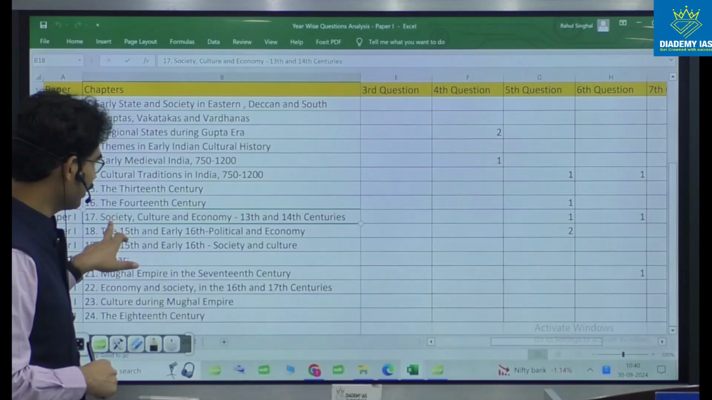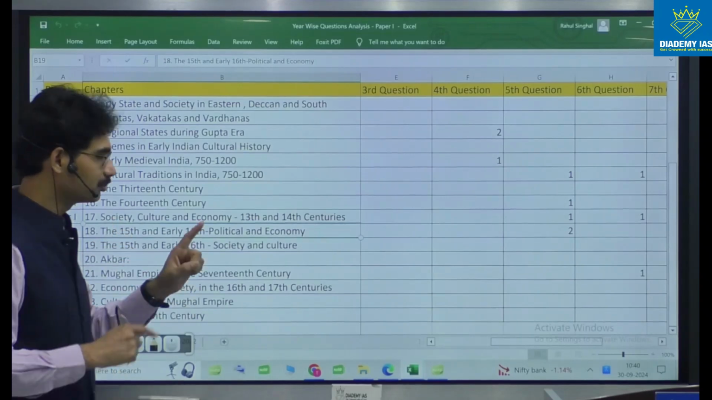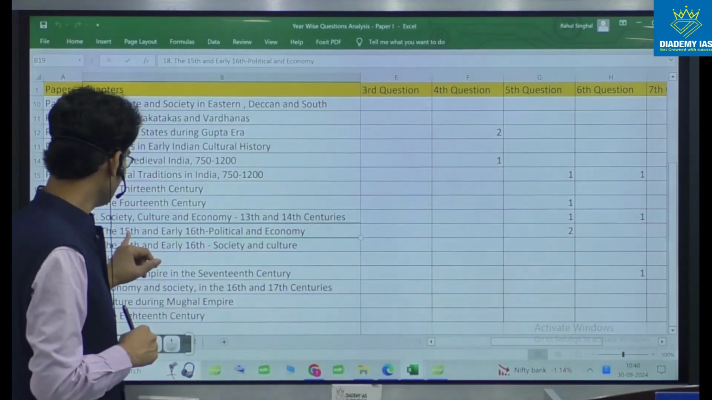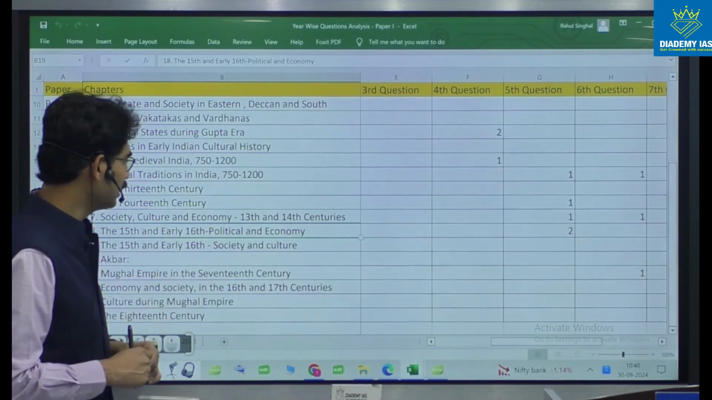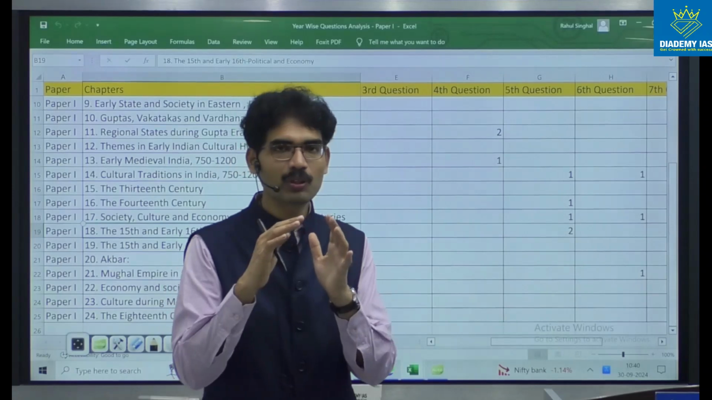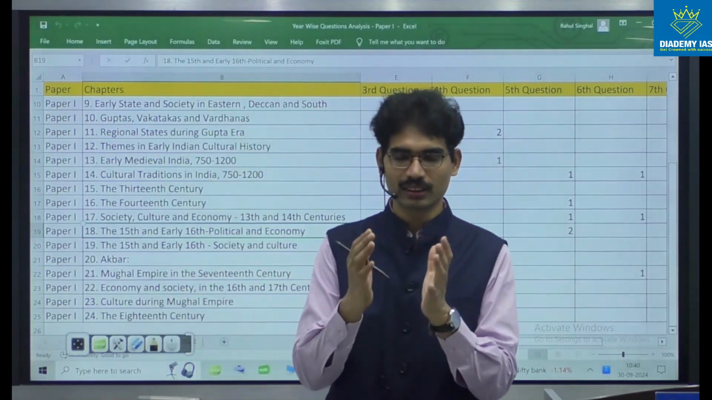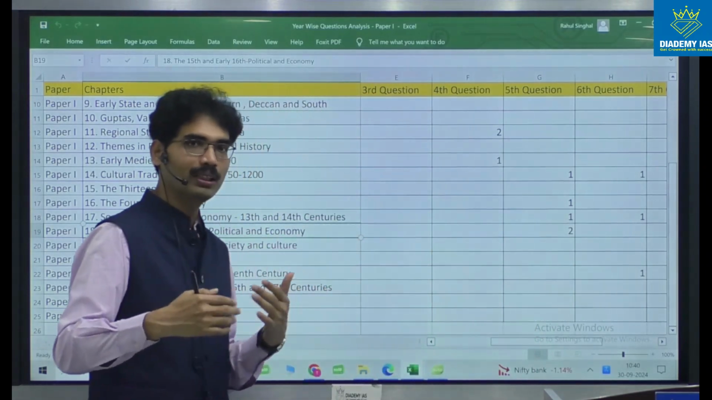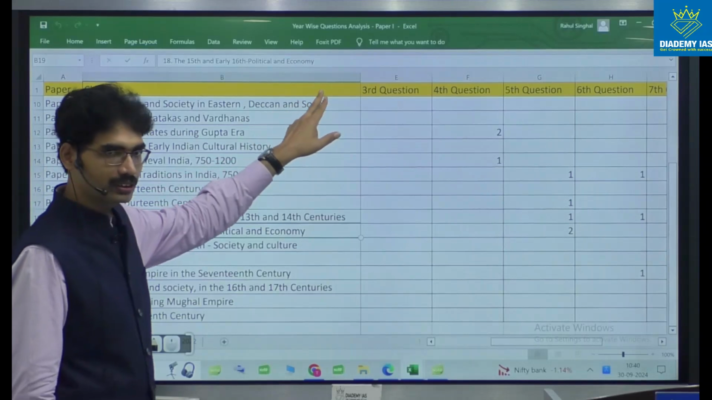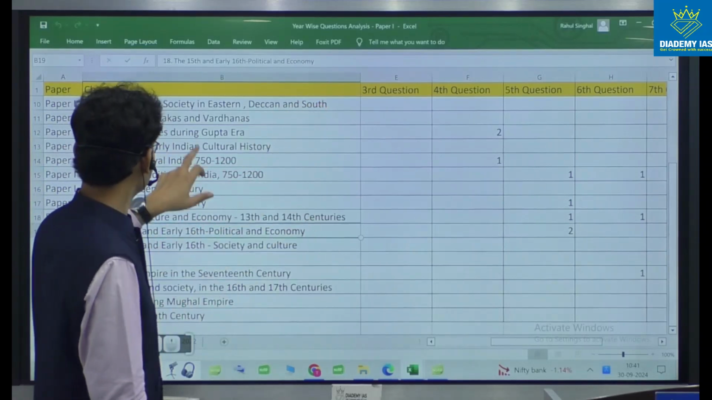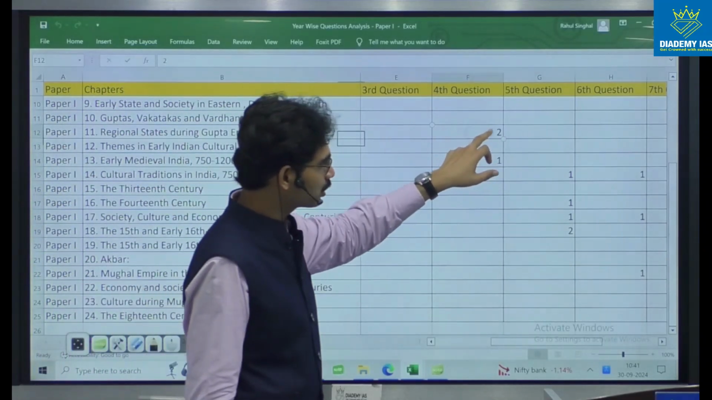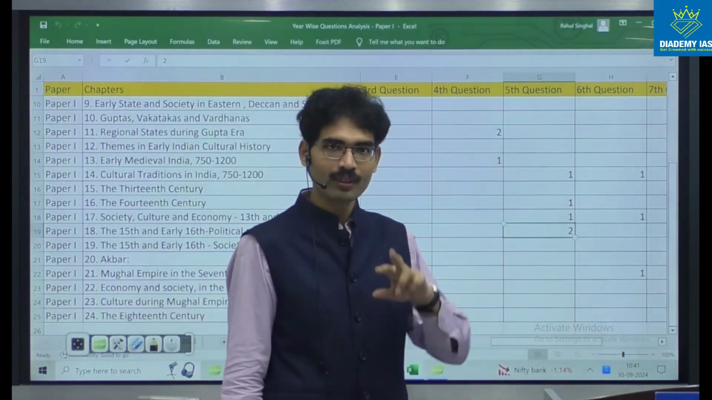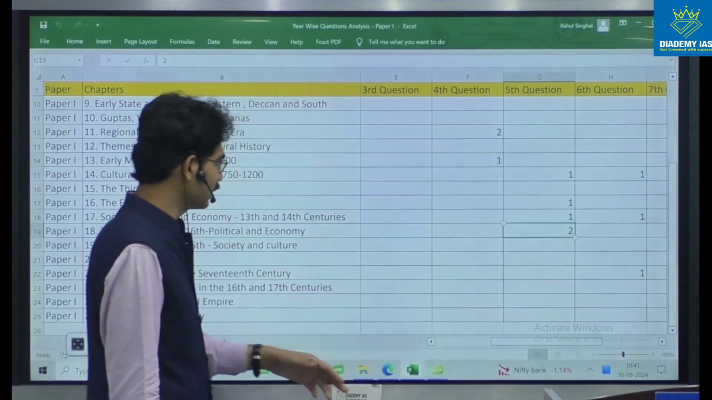Society, culture, angle, 17th unit, and in 18th unit, 18th talks about the early 15th and early 16th. This region is about regional dimension, regional politics, disintegration of Delhi Sultanate and the rise of so many regional kingdoms. There also regional kingdoms, here also regional kingdoms. You can see in regional kingdoms 2 questions there and here also 2 questions. That shows the importance of regional kingdoms.